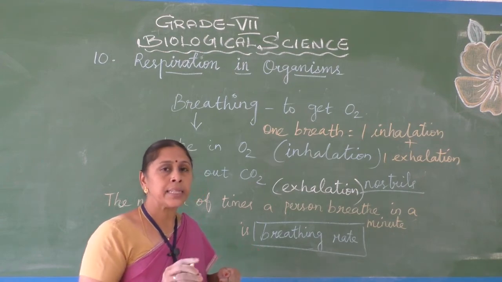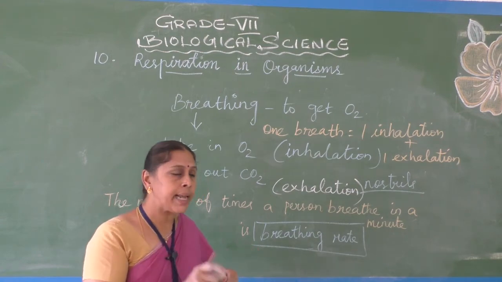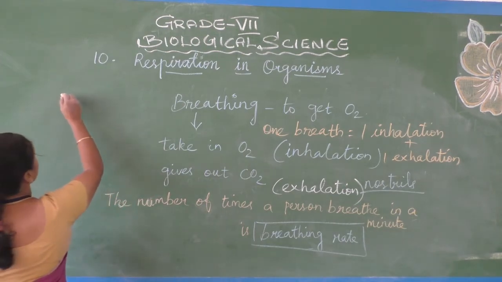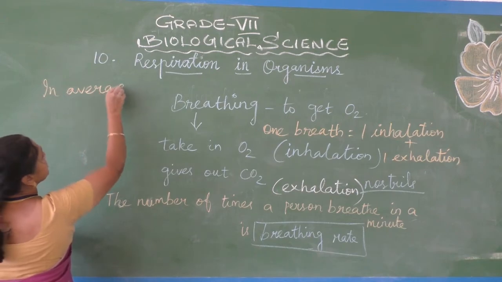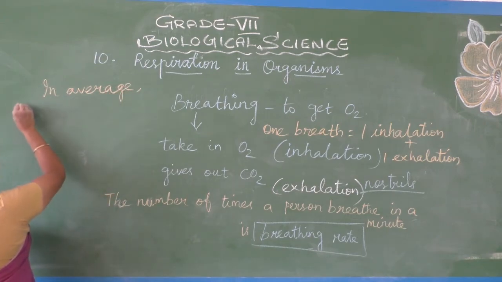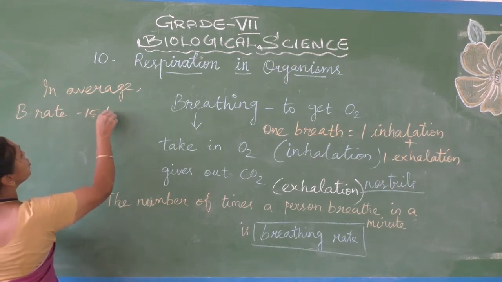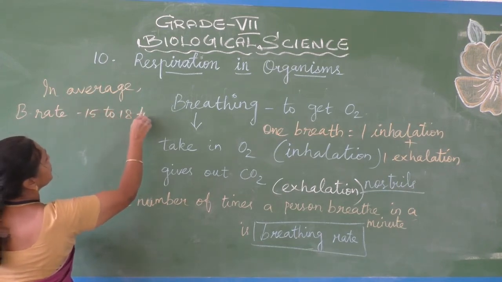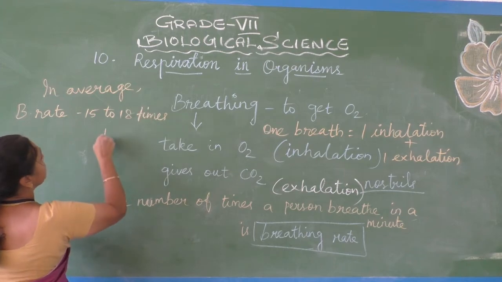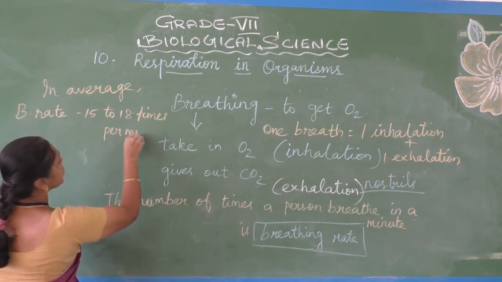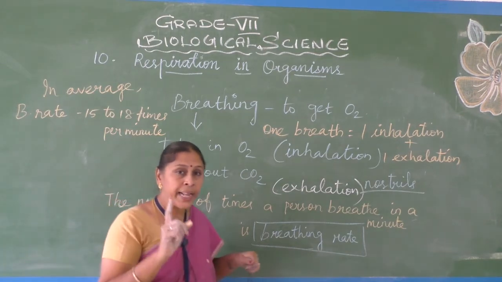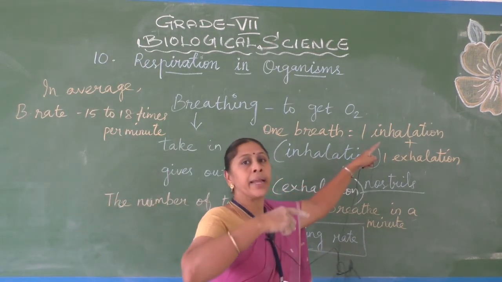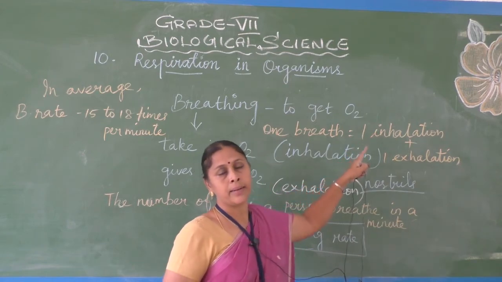At that time, on average, the breathing rate is 15 to 18 times per minute. That means in 1 minute a person will breathe that many times. One breath means one time inhaling and exhaling.